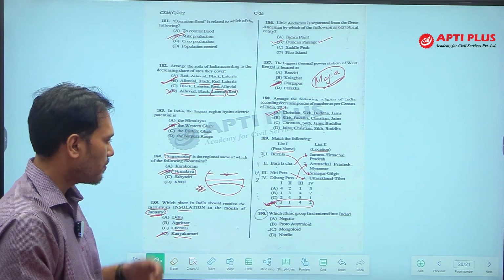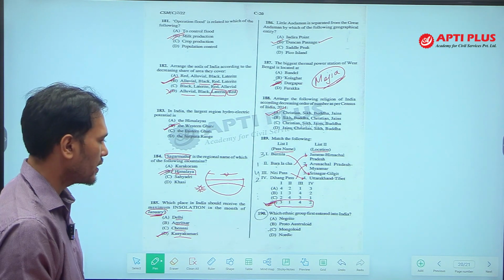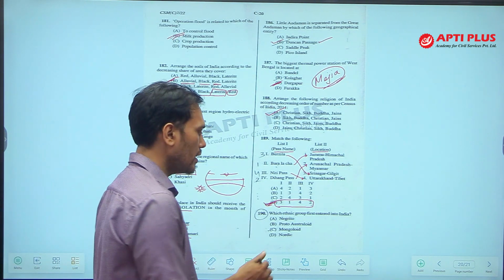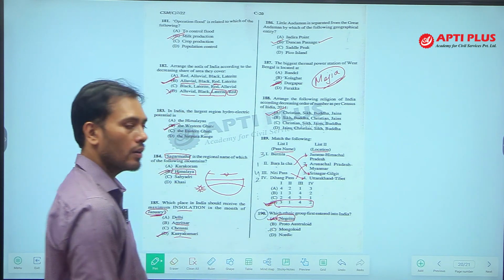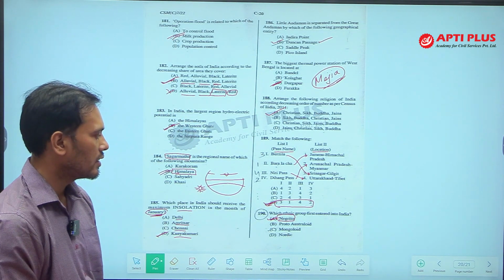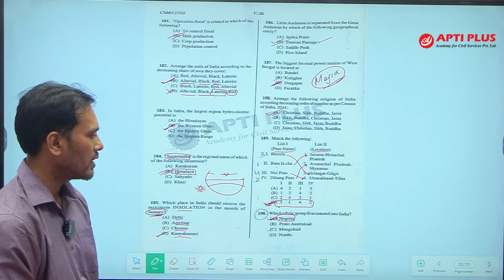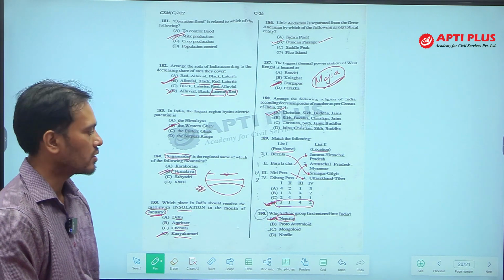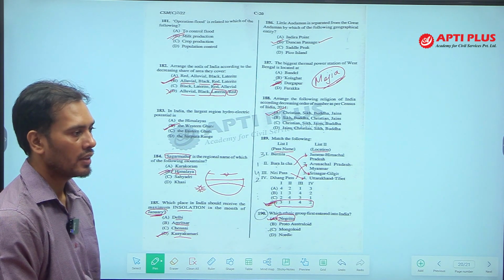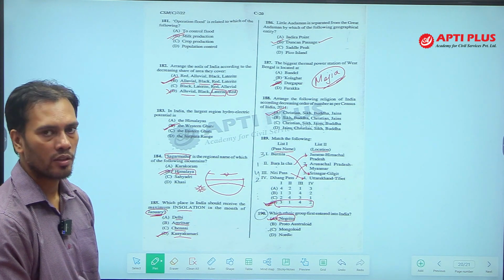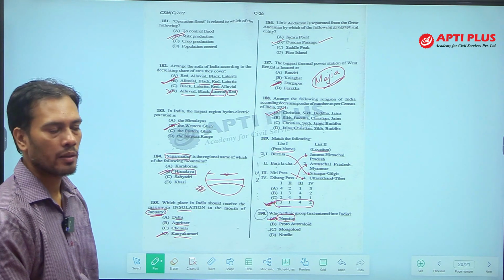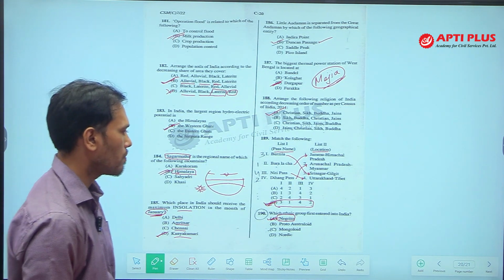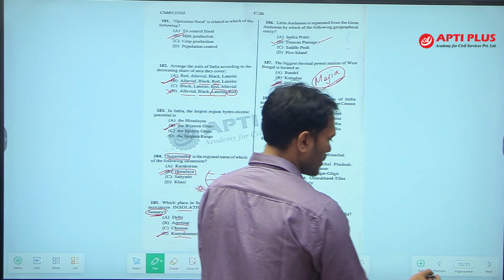Which ethnic group first entered into India? Which ethnic group is the oldest in India? That is Negrito. Negritos are the people who belong from Africa, and this is the ethnic race which entered India first. Still they are there in India in the southern part, in Nilgiri, Toda, they belong from Negrito, and certain tribes in Andaman and Nicobar also belong from Negrito. So, the answer of 190 is A.